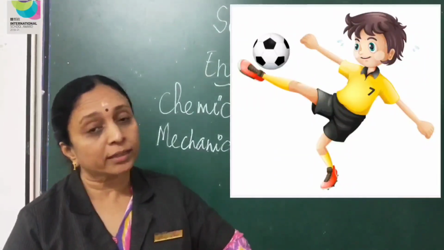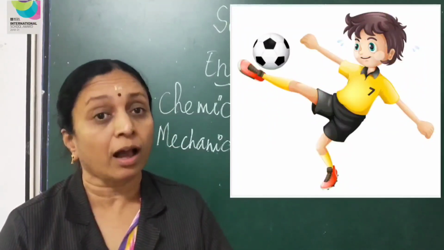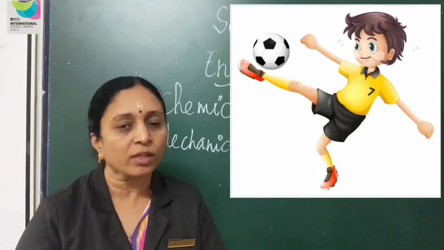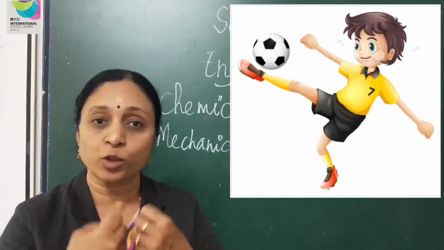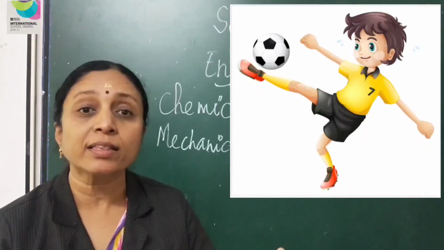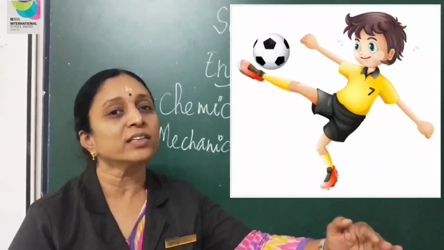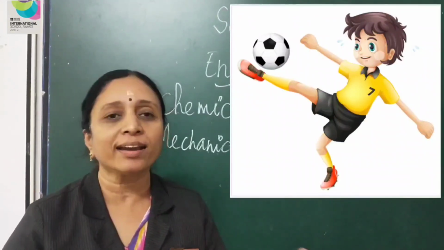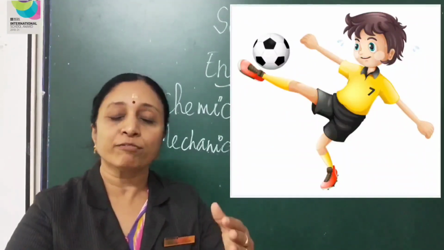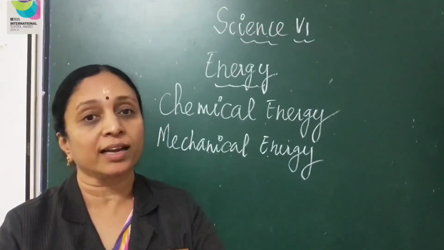Okay, now to kick the ball nicely, to hit the ball really hard, he has to consume food. So what is there in the food he consumes? Chemical energy. He consumes a good amount of chemical energy and then kicks the ball. What happens? A movement is happening in his body. That movement is called mechanical energy. In fact, any sort of movement we call mechanical energy.